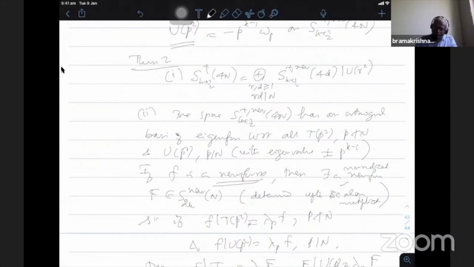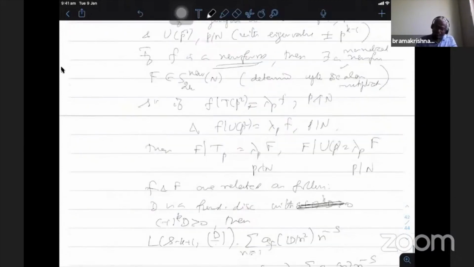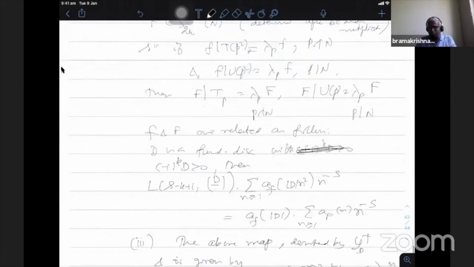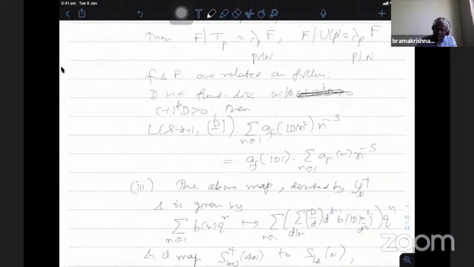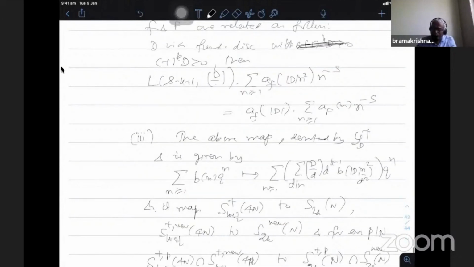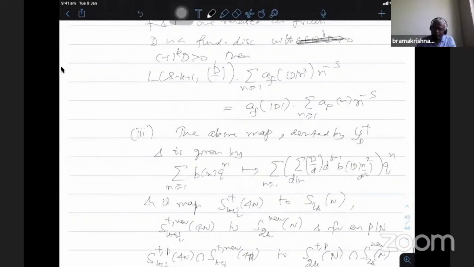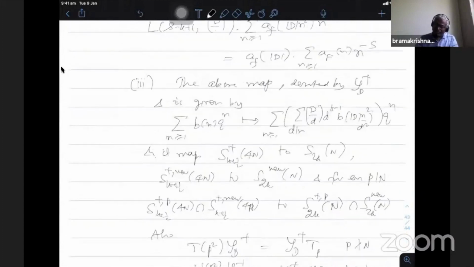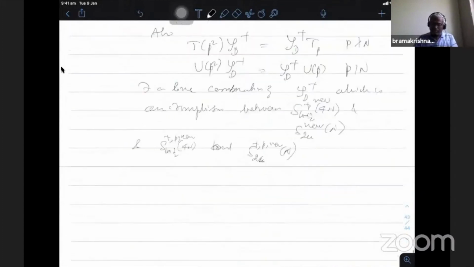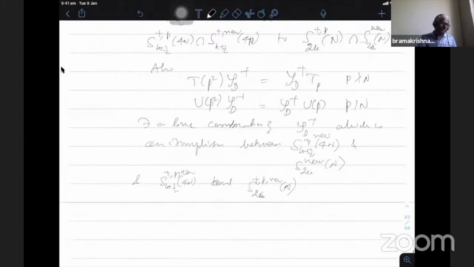So it commutes with the Hecke operator. Also, given any f there is a new form of level n in the integral weight which has the same eigenvalues as the half integral weight form we started with, and then there is a map like Shimura which takes the half integral weight forms in the plus space to the integral weight form of level n, preserving the space of new forms as well as the plus and minus eigenspaces.